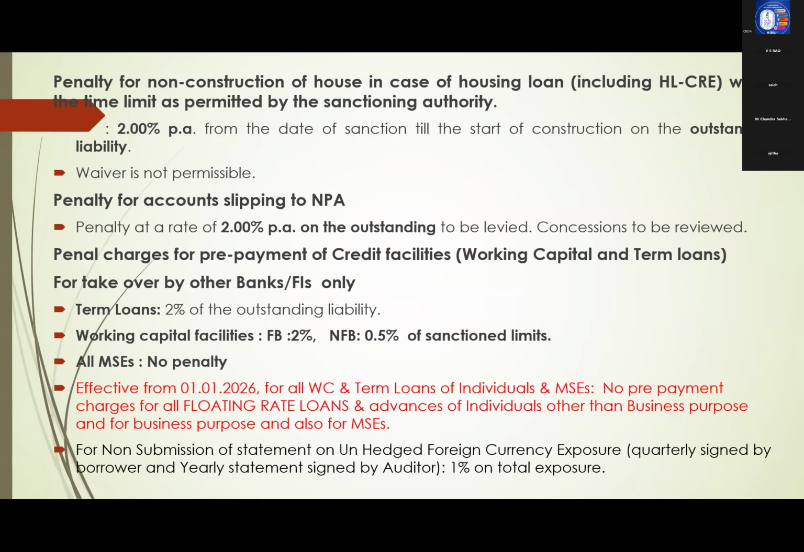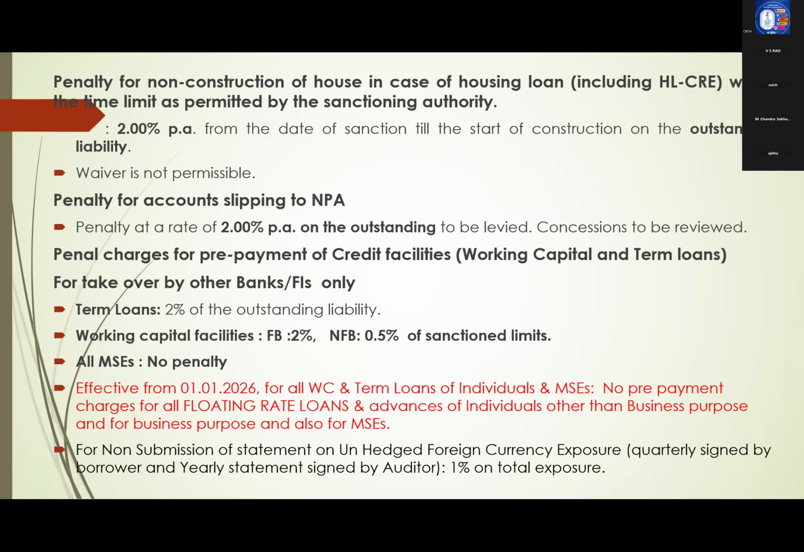Covers. Next, penalty for non-construction of house, including HLCRE. This is a 2% penalty from the date of sanction till start of construction on the outstanding liability. Waiver is not possible. Penalty for account slipping to NPA: if the account has become NPA, then a 2% penalty on outstanding we will apply.